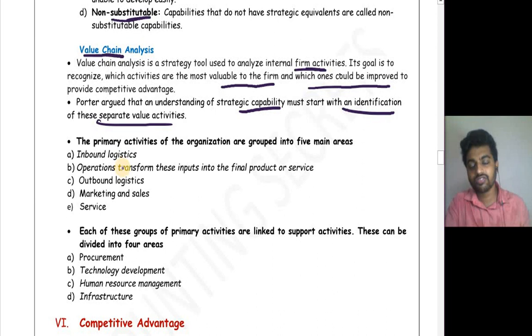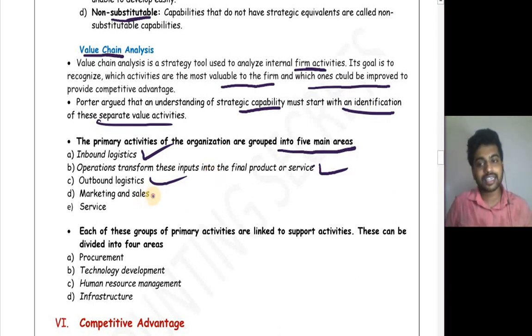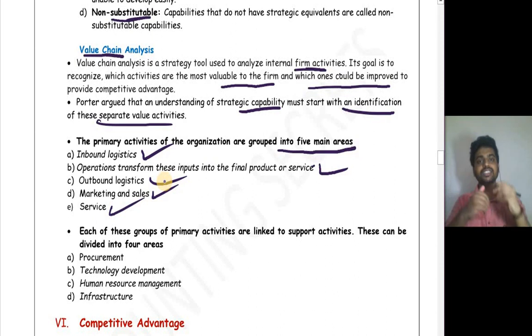Okay, the different primary activities of an organization are grouped into 5 main areas. First one is inbound logistics, that is getting material to the production. Next is operations, which transform these inputs into the final product or service. Next one is simply production itself. Outbound logistics, that is taking the prepared product to marketing or the warehouse. Next is marketing and sales. Final is service, that is after-sale service. These are the primary functions.